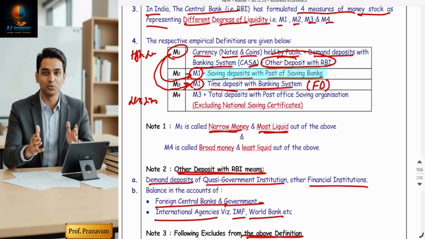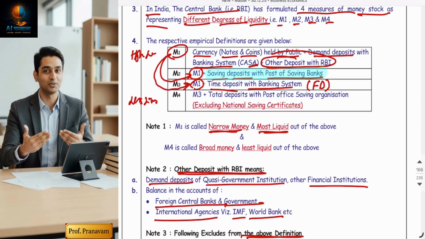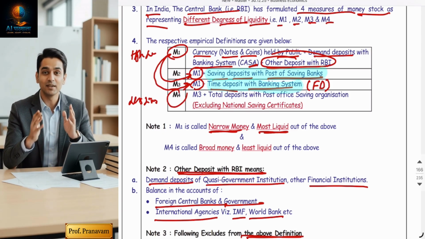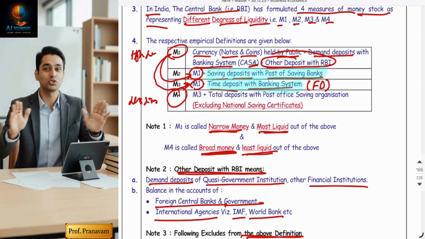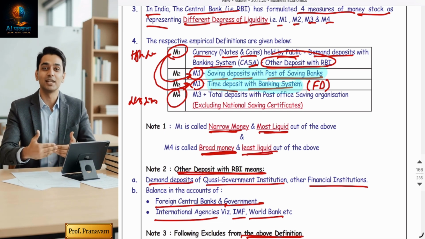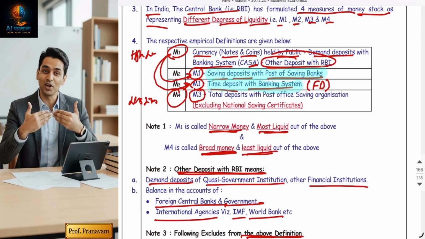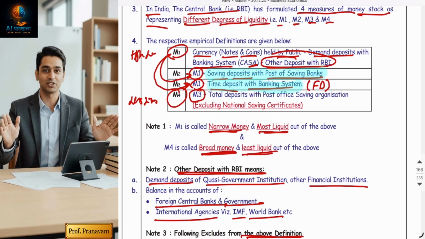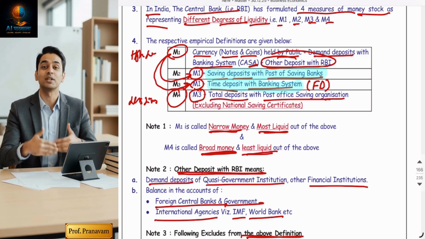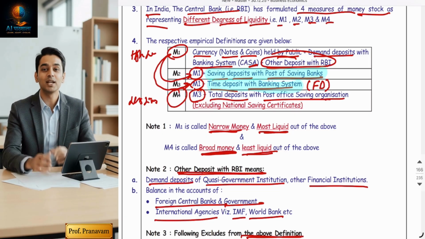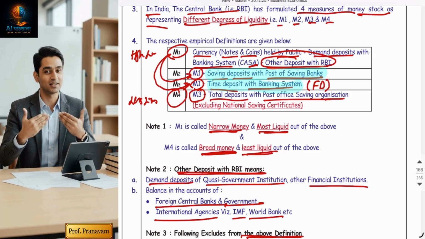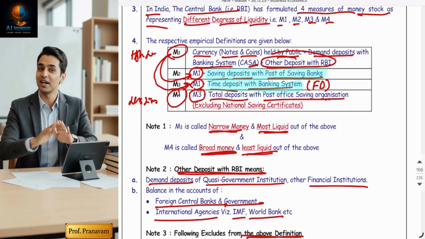Okay. So if someone asks you in the MCQ what is the difference between M1 and M3, the difference is just the time deposit with the banking system. Now come to M4. M4 is also called, in the note 1, broader money and it's the least liquid. Means the total money will be considered as M4. In M4, M3 will be considered, that is M1 plus FDs with the banks, plus total deposits with post office saving organizations. So it is called total money or broadest money.